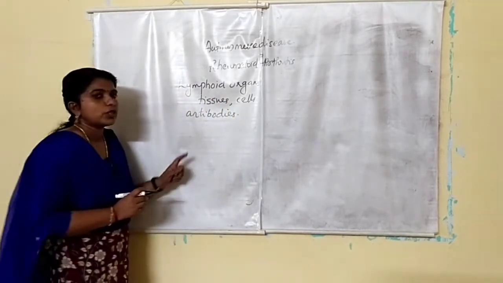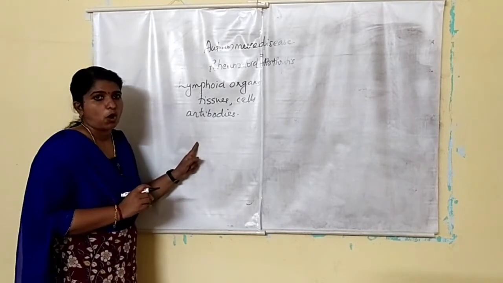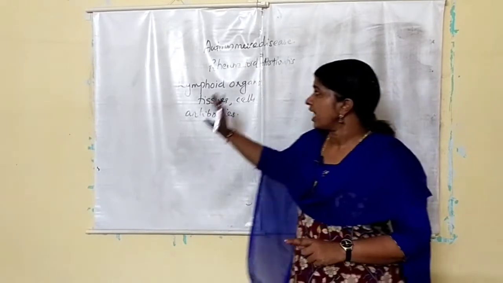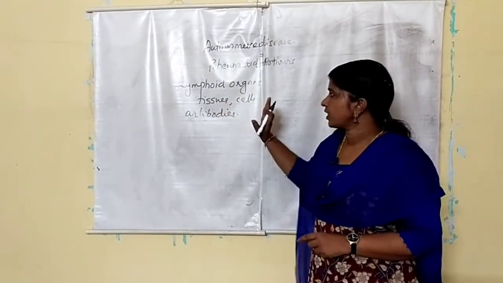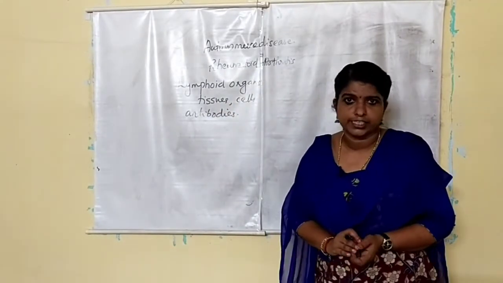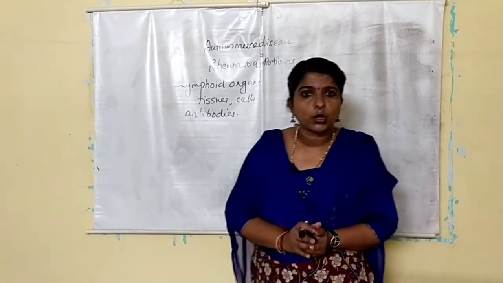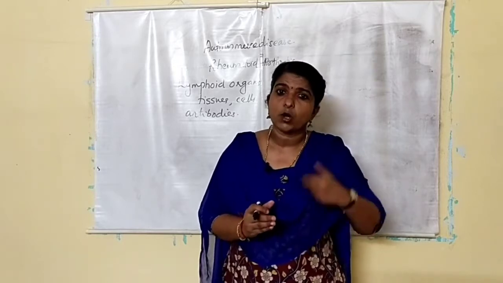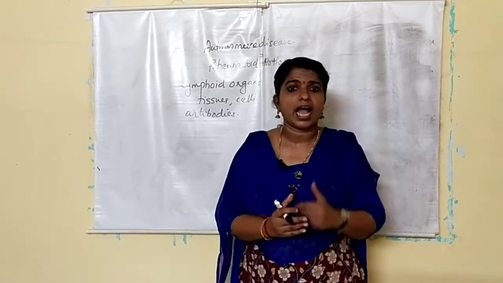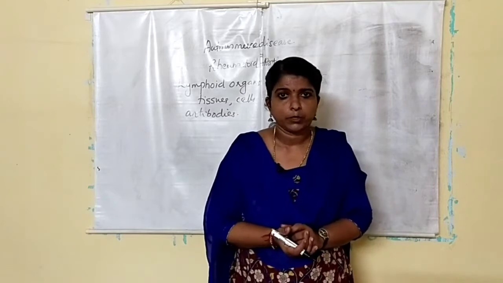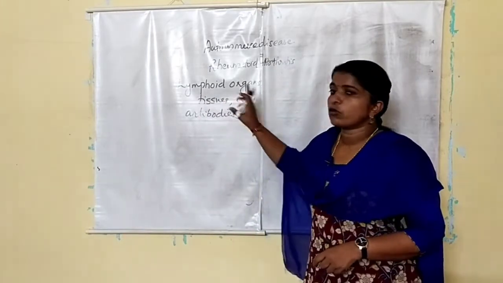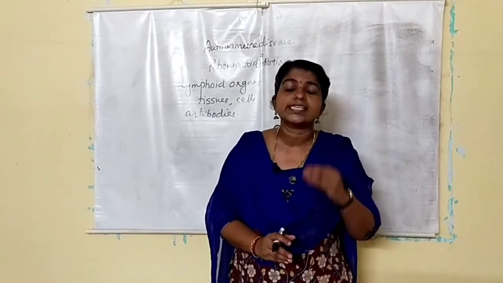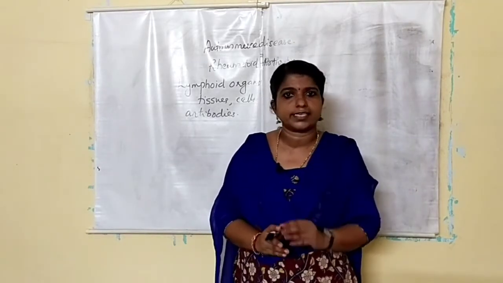The lymphoid organs are the organs where lymphocytes are originated, matured and proliferated. There are two types of lymphoid organs, primary lymphoid organs and secondary lymphoid organs.